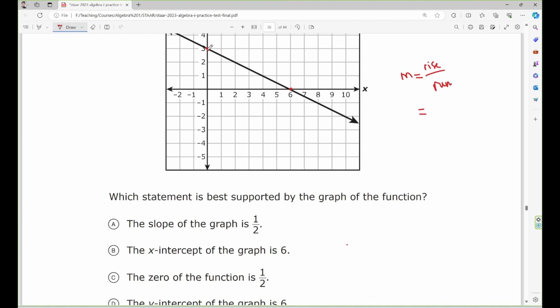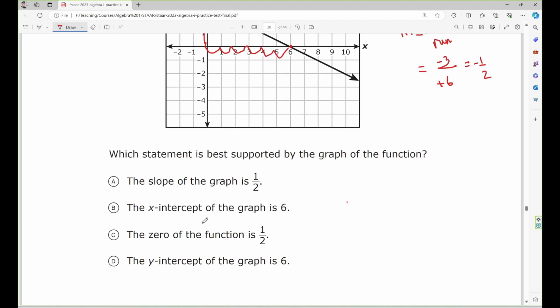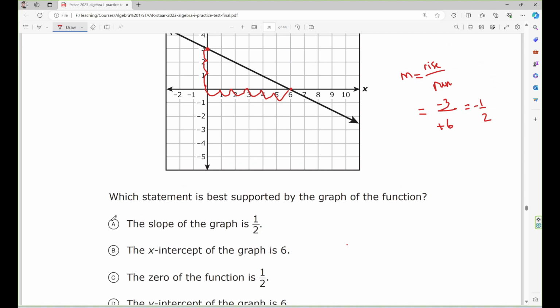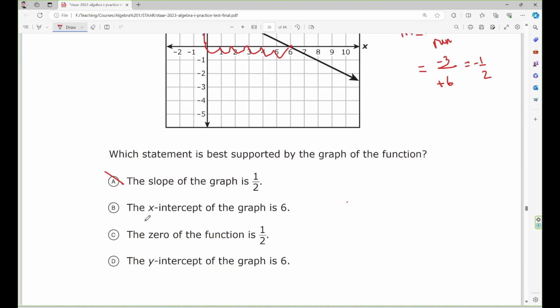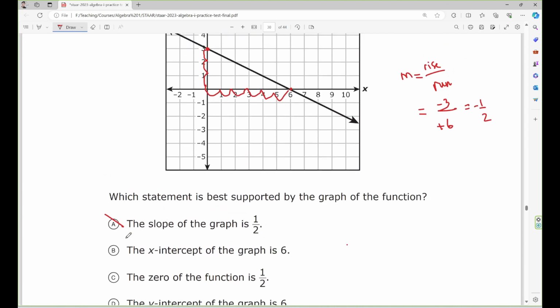From this point, I go down 1, 2, 3 units, so the rise is -3, and the run is plus 6. So the slope should be -1/2. The first choice says the slope is 1/2. That's wrong.